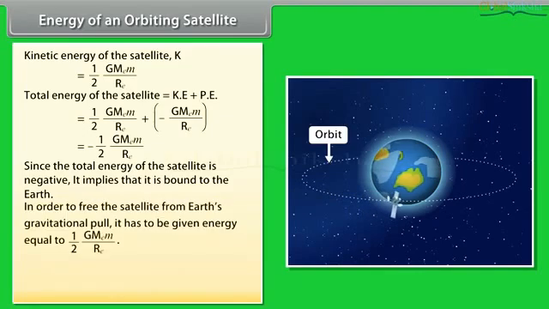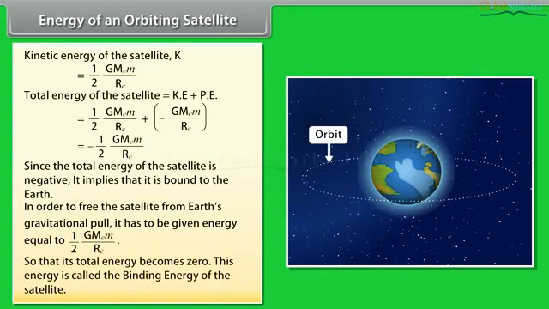In order to free the satellite from Earth's gravitational pull, it has to be given energy equal to 1 by 2 G M E M divided by R E, so that its total energy becomes 0. This energy is called the binding energy of the satellite.